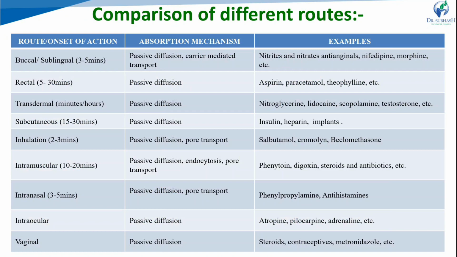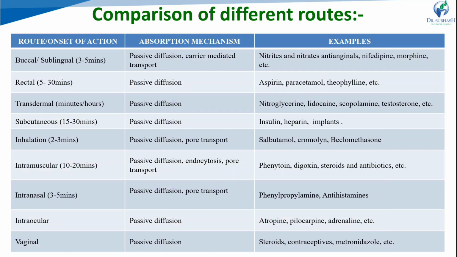For topical and transdermal routes, we can go for novel methods like iontophoresis and sonophoresis. The onset of action is within the hour, by passive diffusion, and nitroglycerin-type drugs can be applied by a transdermal route. Subcutaneous: we can give insulin, by passive diffusion, with onset of action within 15 to 30 minutes. Inhalation, like buccal and sublingual, also gives a faster onset of action, 2 to 3 minutes, with passive diffusion and pore transport both as mechanisms. Salbutamol-type drugs can be applied by inhalation.